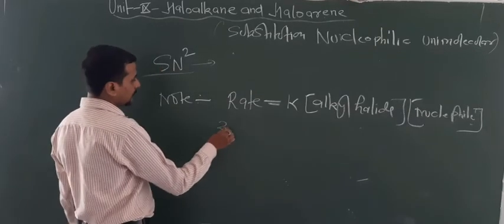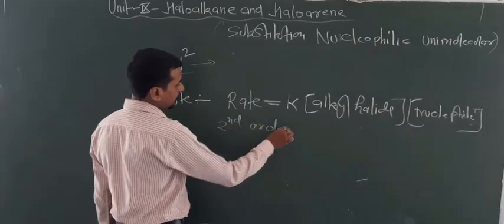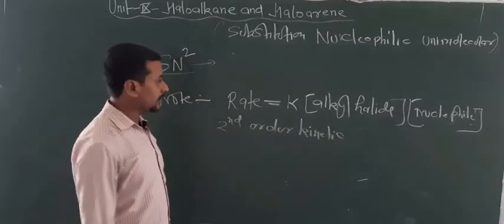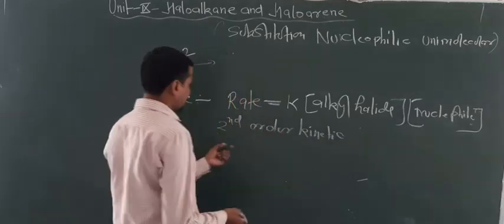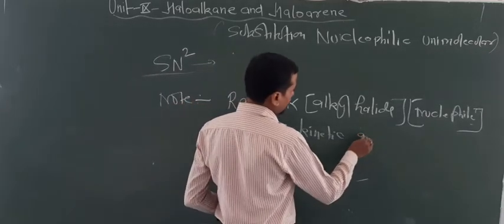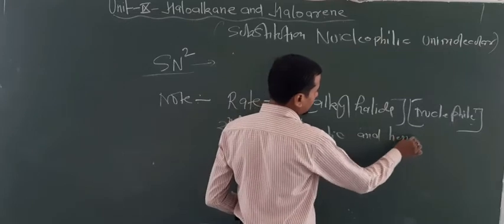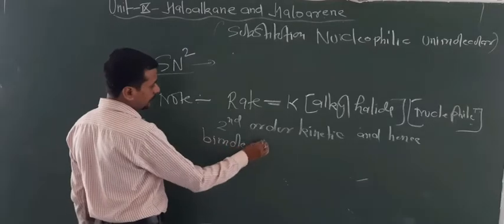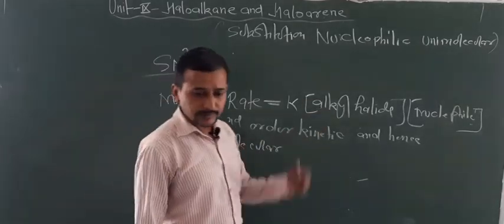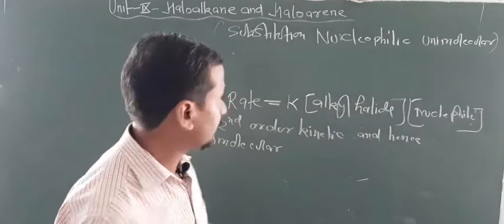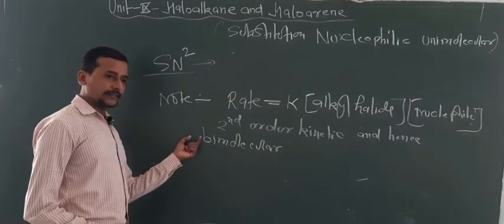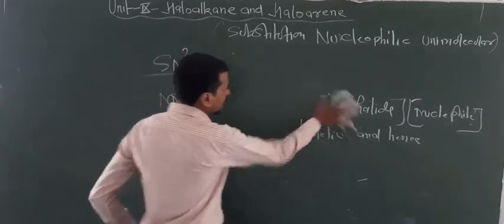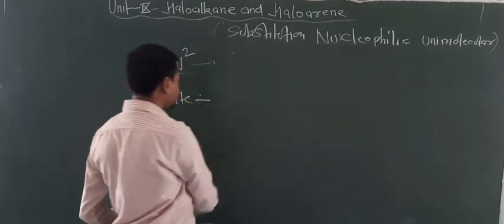It is also a concerted mechanism. Hence bimolecular, because 2 molecules are involved. So SN2 is a bimolecular reaction, following second order kinetics, and SN1 is a unimolecular reaction, following first order kinetics. This you also have to know.